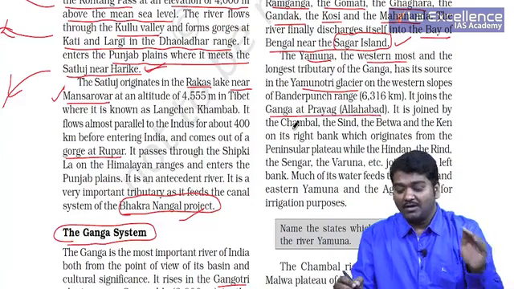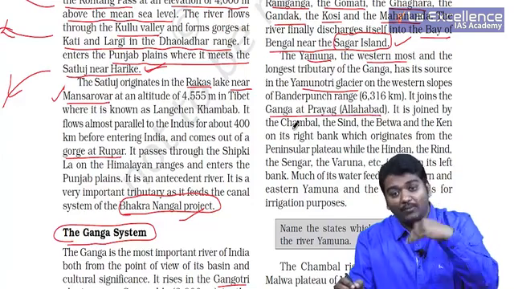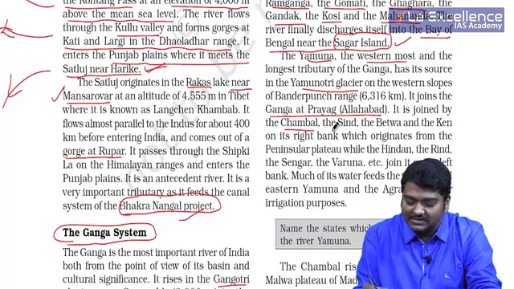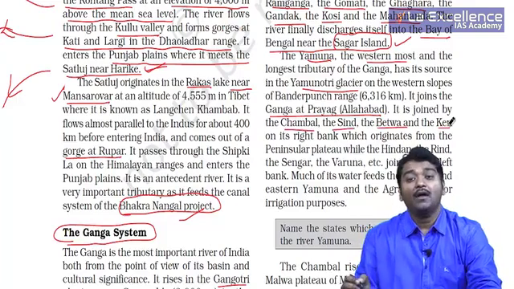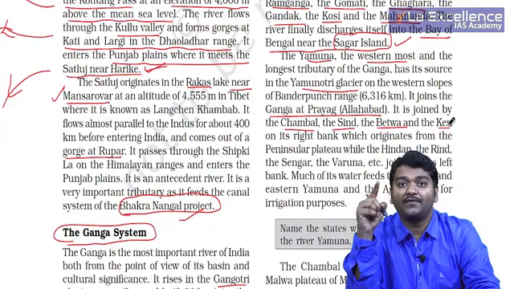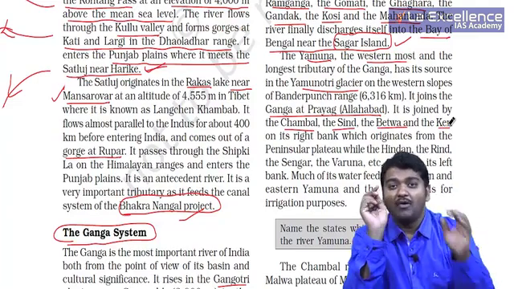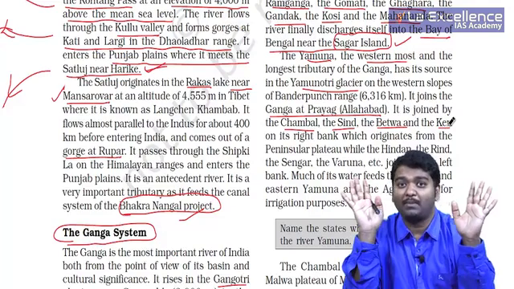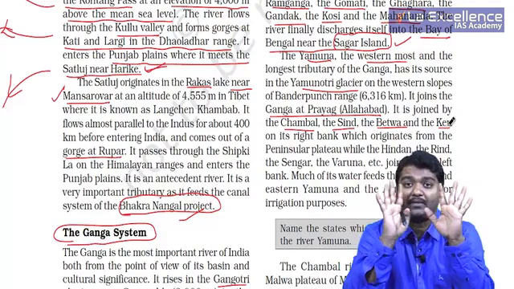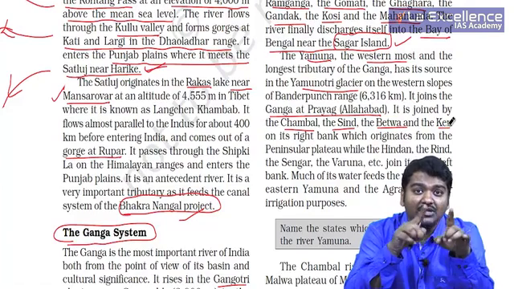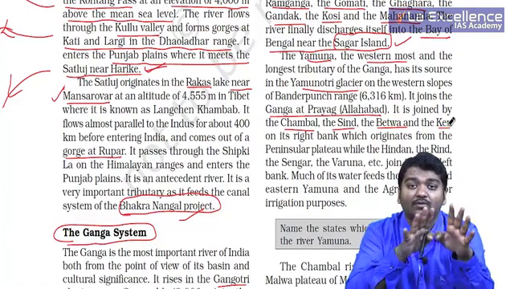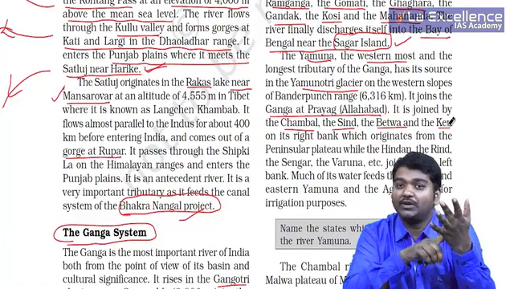Now, Yamuna joins Ganga, but Yamuna's tributaries are Chambal, Sindh, Betwa, Ken. Remember, Son is a tributary of Ganga. Son is not a tributary of Yamuna. Whatever I tell, please try to remember. Exceptions are what I am trying to say, and UPSC usually gives you this and you get confused about these facts in the exam. So what did we see?